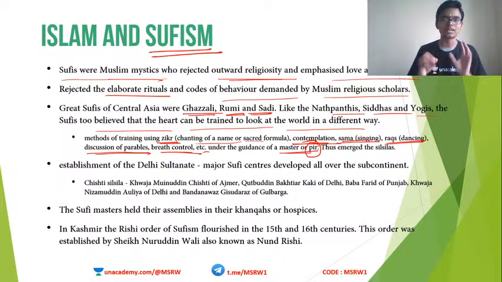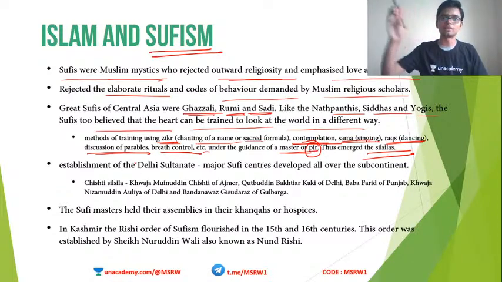Okay, and thus emerged the silsilas. So there were multiple gurus. Chistis were there, Sarhindis were there, Naqshbandis were there. So different gurus, different schools within Sufism. As the number of gurus increased, the number of subgroups within Sufism also increased. And the best example is the Chisti Silsila.